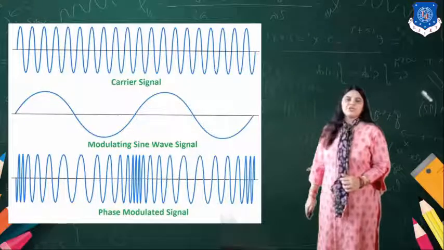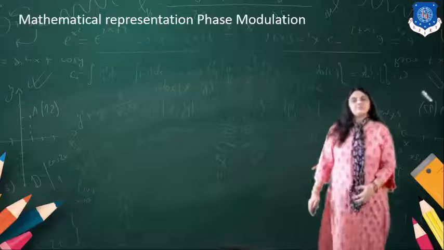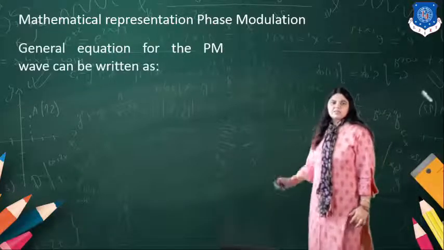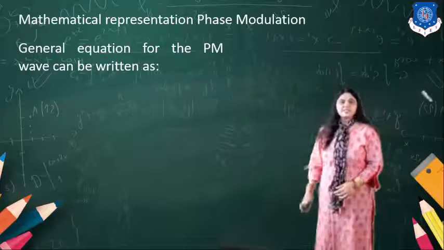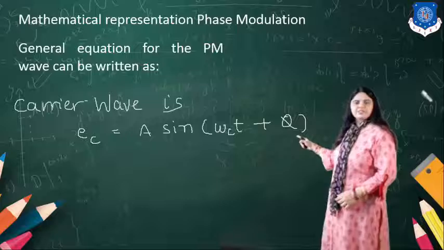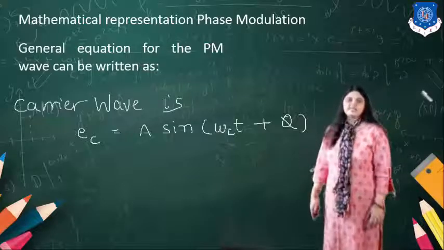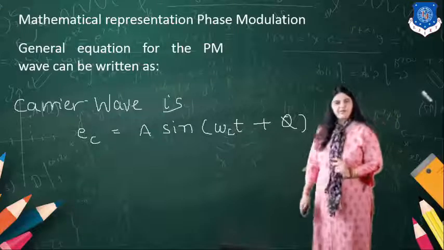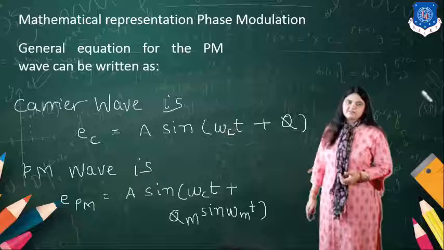Now we'll do the mathematical representation of the PM signal. The carrier wave equation is Ec = A sin(ωct + φ), where ωc is the angular frequency of the carrier and φ is the phase angle.